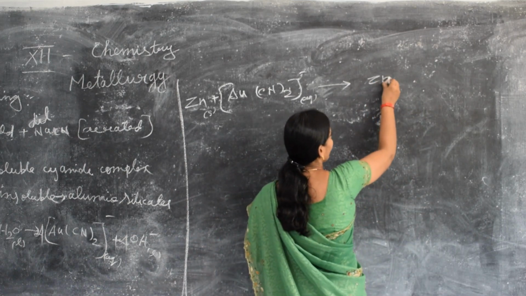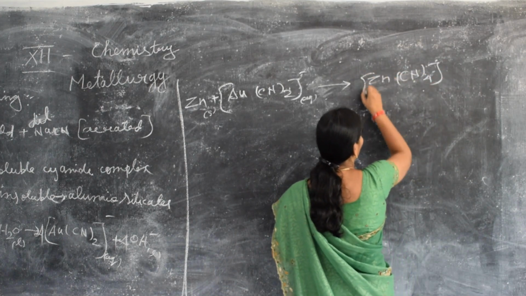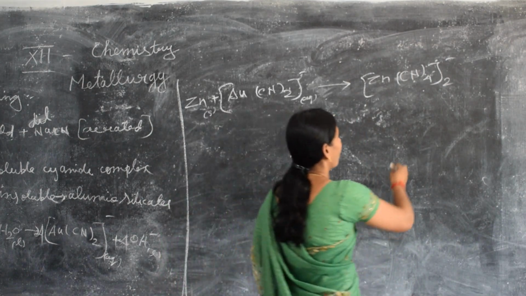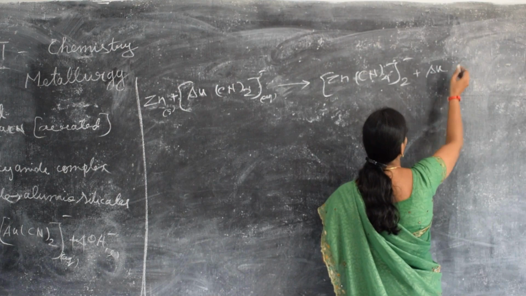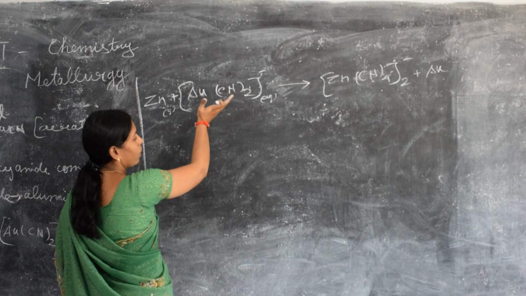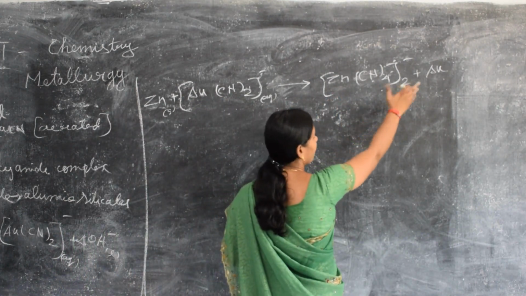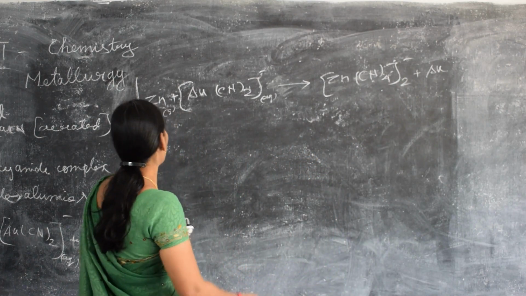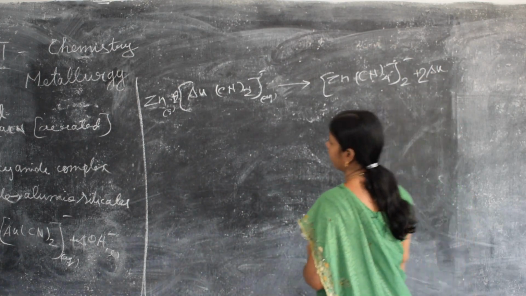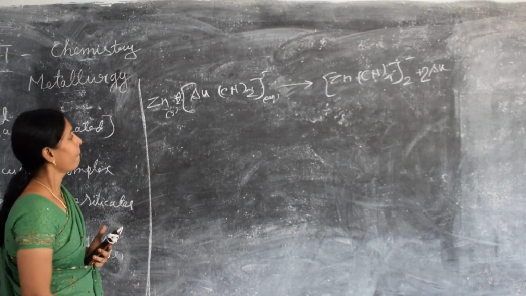We get the zinc complex, that is Zn(CN)4 2-, and gold is obtained, which is what we expect. So zinc reacts with the cyanide complex to form the zinc cyanide complex, and we also get gold. Now balance the reaction. Gold is also formed. These are the basic reactions.